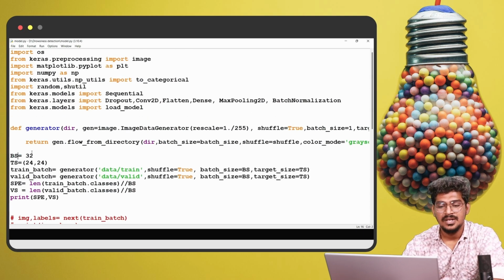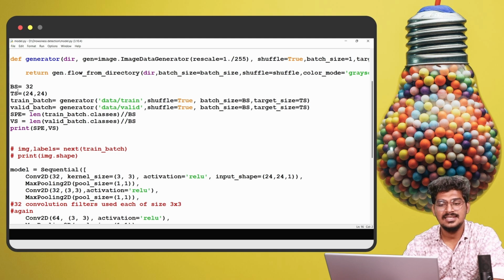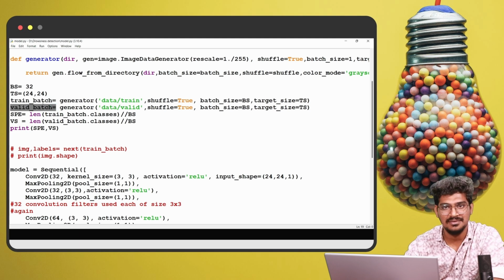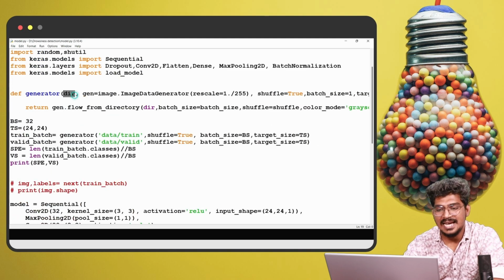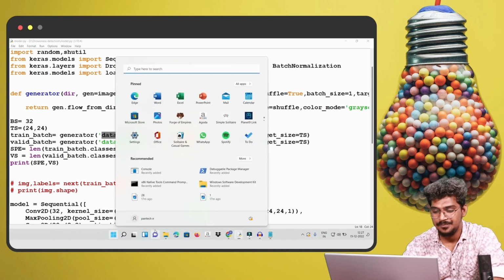Now this is the batch size, and this is the target size. So this is 24 by 24 and 32 batch size. Then training data and testing data, that is training batch and testing batch. These are user-defined variables. Then you can call the generator. This is the directory where you can replace the training data. You can see here.